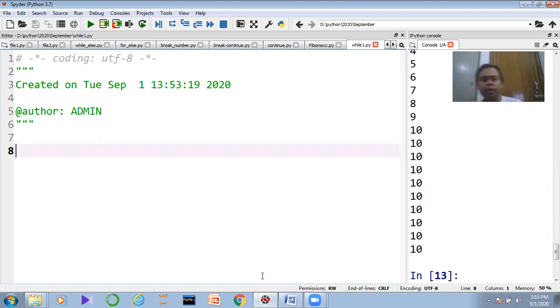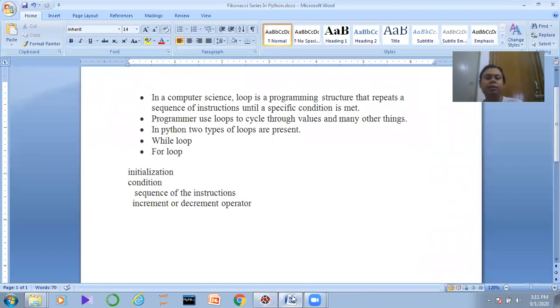Now if I want to define the loop more deeply, in computer science, a loop is a programming structure that repeats a sequence of instructions until a condition is met. Means as long as the condition is true, the loop will keep moving on, but when the condition becomes false, it will be terminated. In the Python programming language, we have two types of loops.